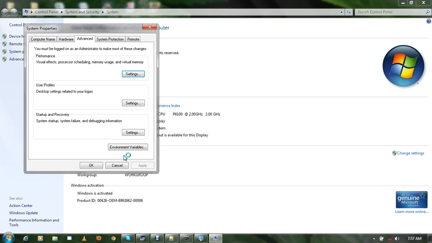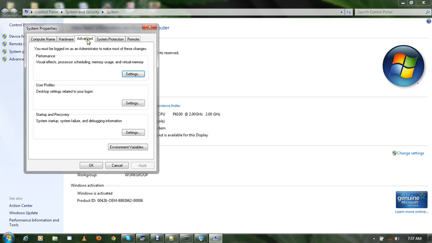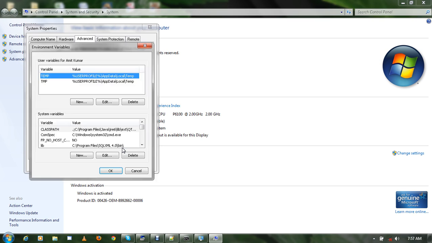A dialog box will be opened. Here there are many tabs: computer name, hardware, advanced, system protection, remote. Among these tabs, choose the advanced tab and go for environment variables. So where will you go? First of all, you will copy the path, then go to My Computer, right click on it, go to Properties, open the Advanced System Settings from here.